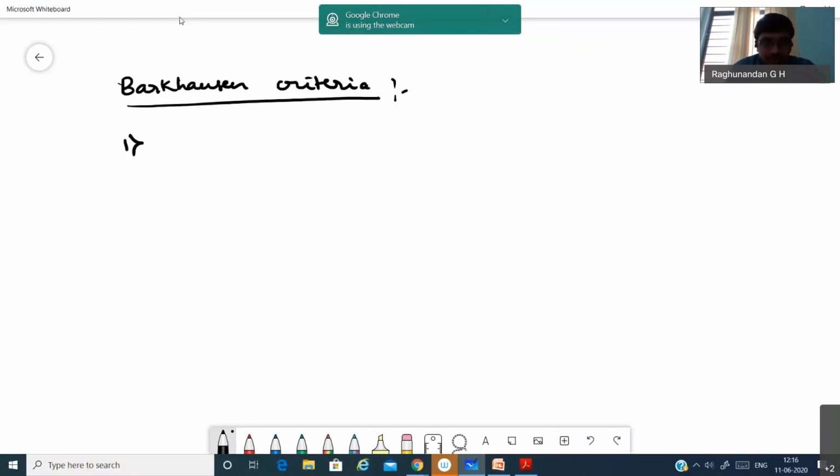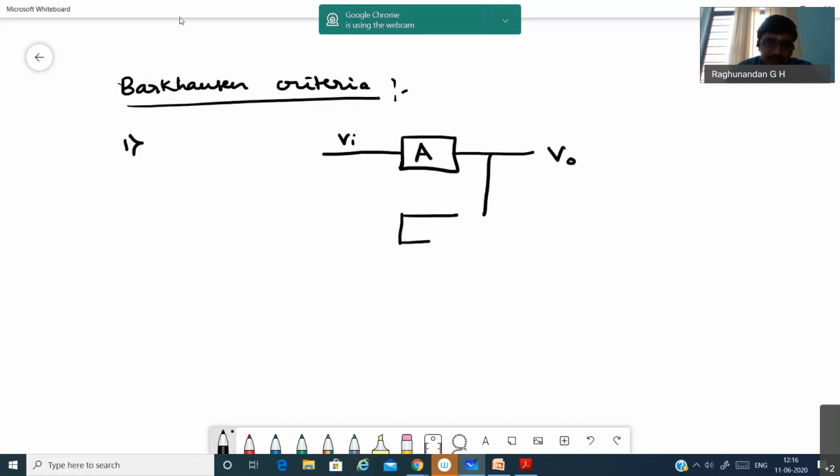Before going into that, let me draw the block diagram of the amplifier, the oscillator circuit. This is an amplifier. This is where we get the output. This is the input, and we have the feedback network, and here we give back the input. Here input is absent, there is no input. The feedback itself is the input.